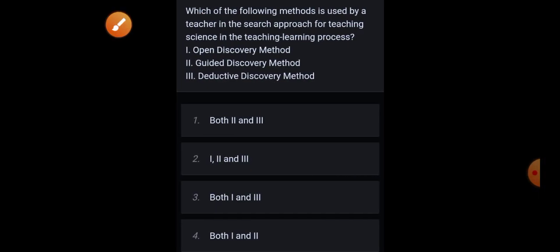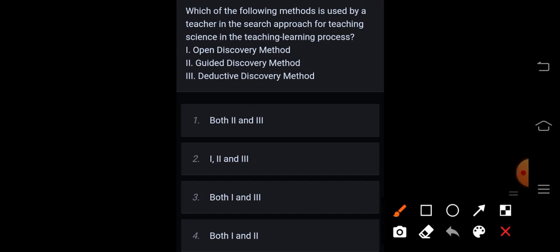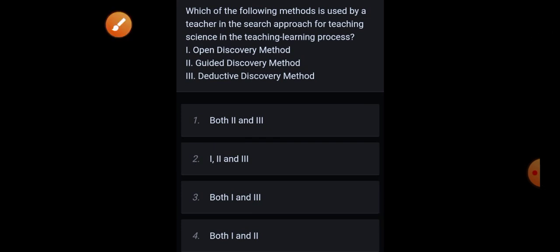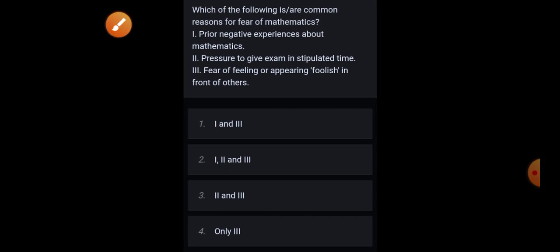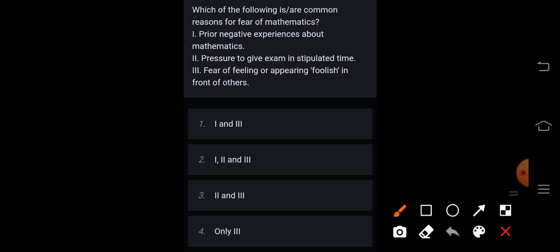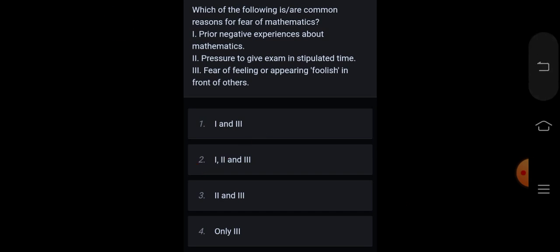Next, which of the following methods is used by a teacher in the search approach for teaching science in the teaching learning process? Open discovery method, guided discovery method, deductive discovery method. Correct answer is option 2. Next, which of the following are common reasons for fear of mathematics? Prior negative experiences about mathematics, pressure to give exam in stipulated time, fear of feeling or appearing foolish in front of others. Correct answer is option 2, first, second, and third.